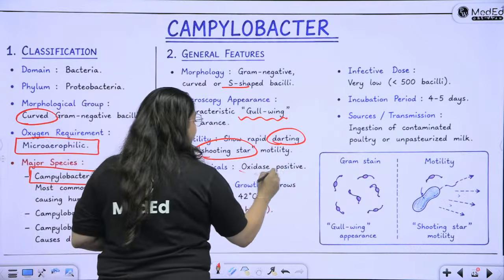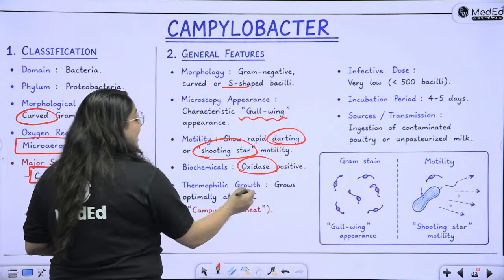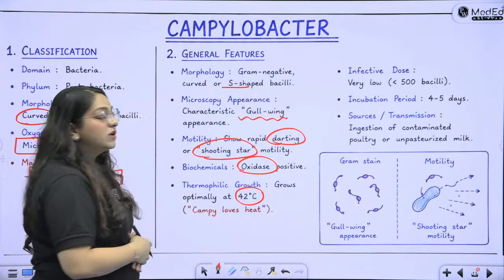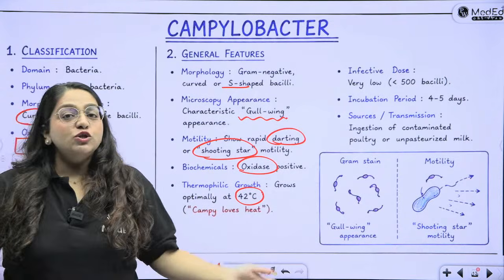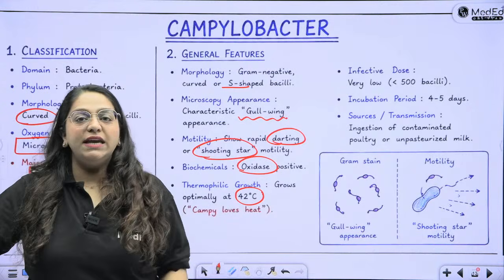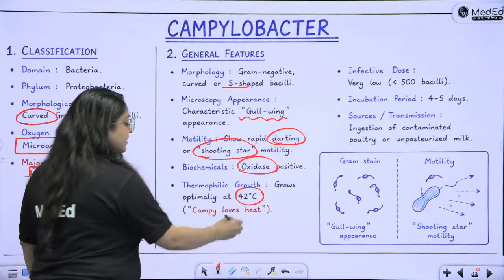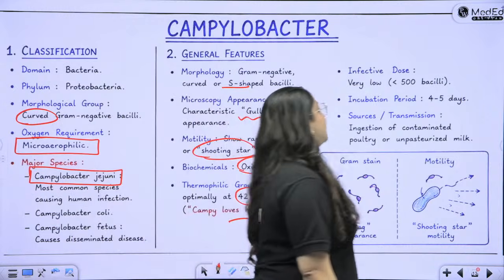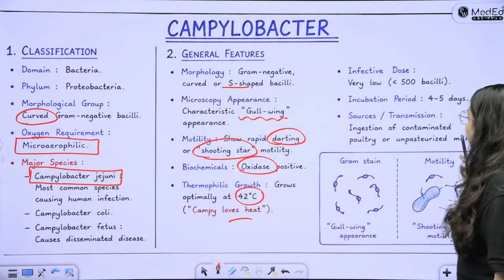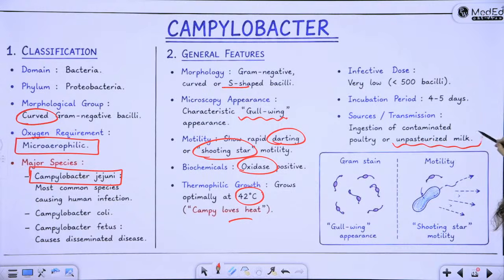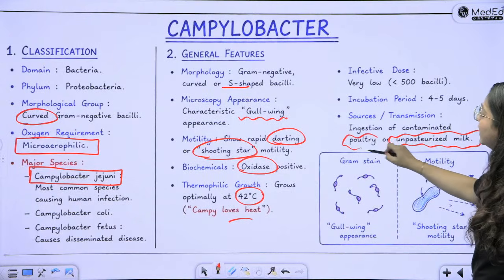This is also very much oxidase positive and it loves heat. So it grows at 42 degrees Celsius. So we always say Campy loves heat. Campy loves the hot temperatures. So Campylobacter loves the heat. Infective dose is very low. Incubation period is about 5 days, and it is acquired by ingestion of unpasteurized milk or contaminated poultry.